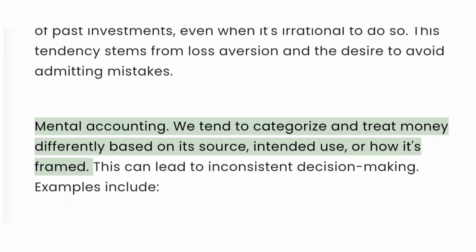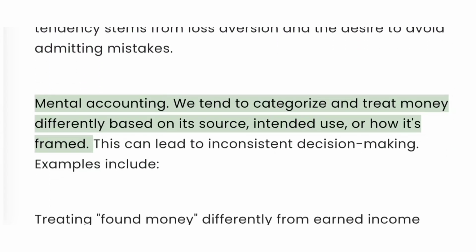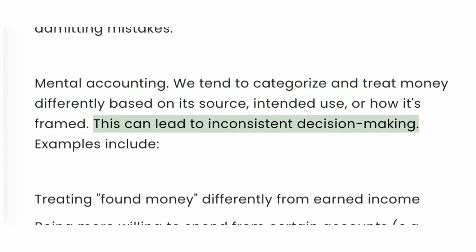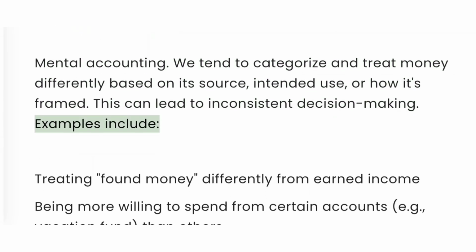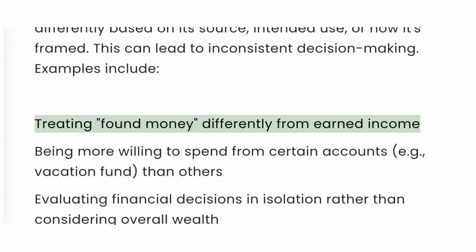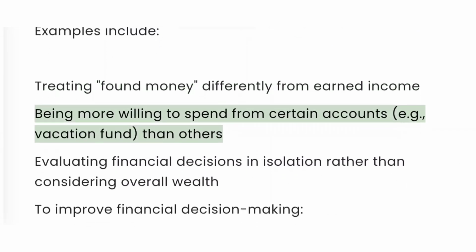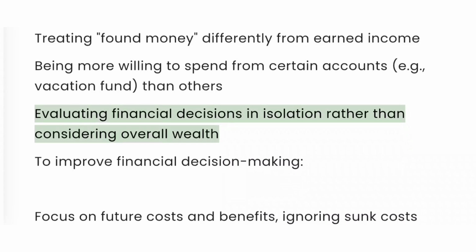Mental accounting. We tend to categorize and treat money differently based on its source, intended use, or how it's framed. This can lead to inconsistent decision making. Examples include treating found money differently from earned income, being more willing to spend from certain accounts than others, evaluating financial decisions in isolation rather than considering overall wealth.